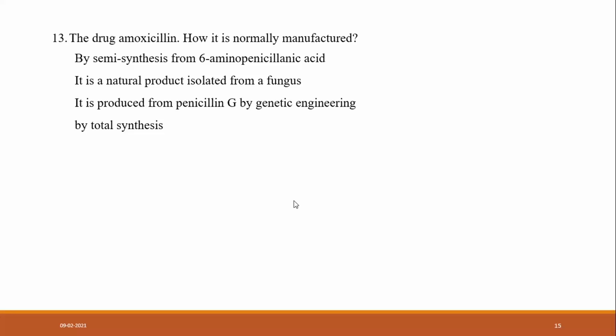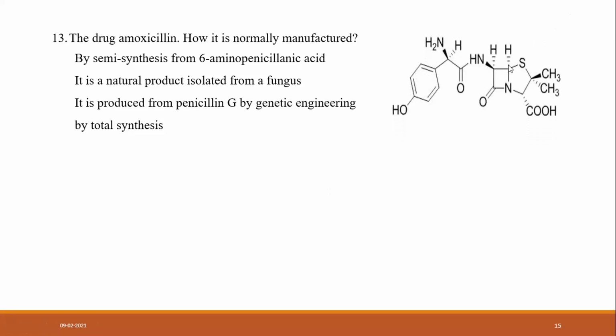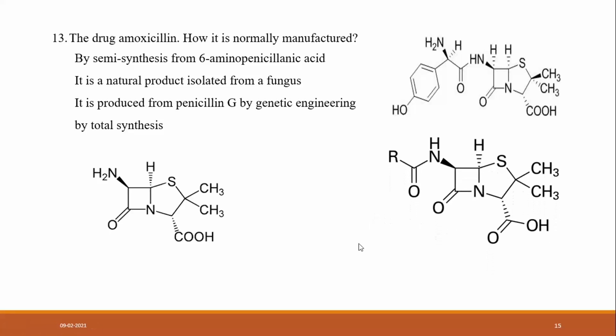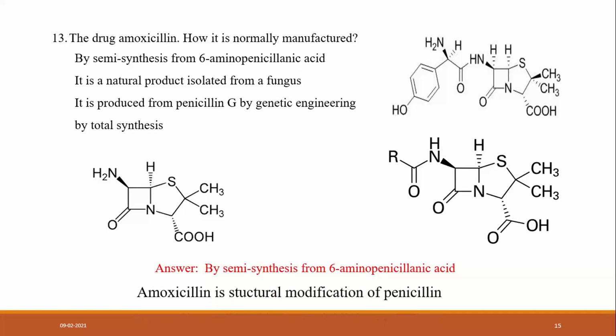A. Very good. Answer is A. Very good. Because when we consider amoxicillin, these are the structures of penicillin and this is amoxicillin. It is a semisynthesis from 6-aminopenicillanic acid. This is the penicillanic acid.